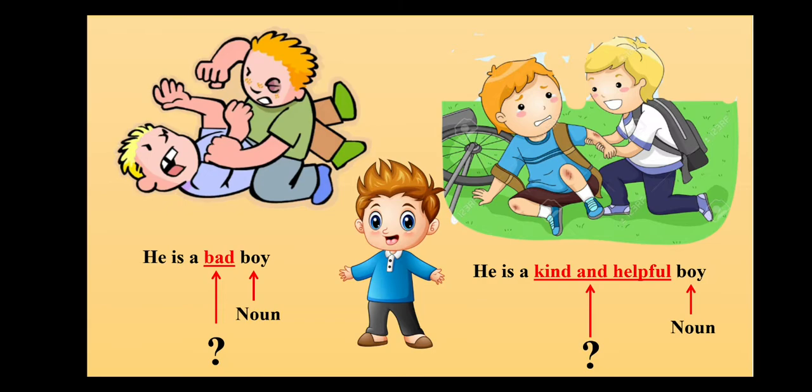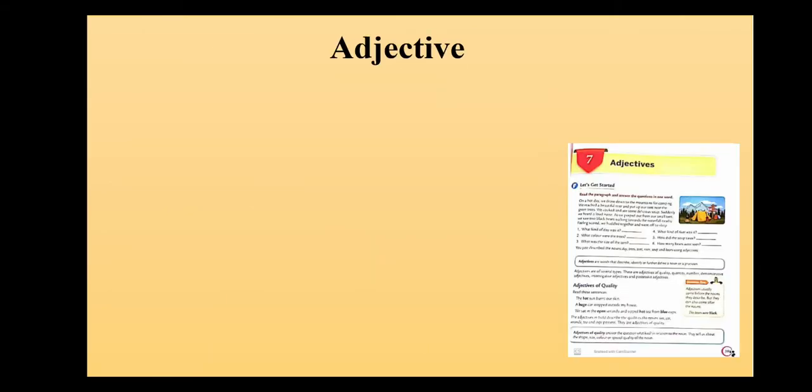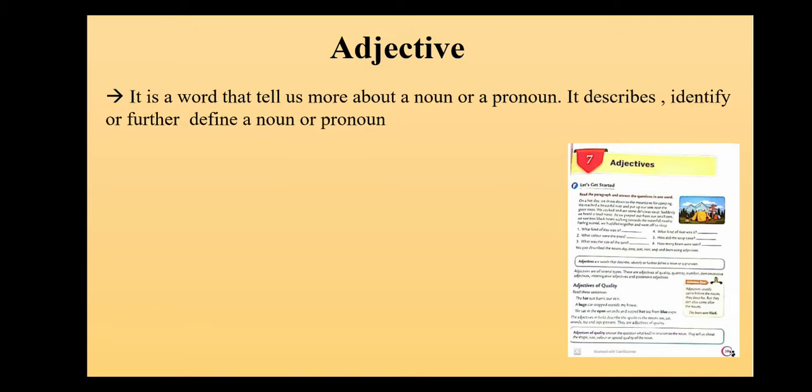That when we use some words in order to describe or identify or further define a noun or a pronoun, then it is said to be my adjectives. Okay, that's what we are going to read today. So first of all, let us know the definition. Adjective is a word that tells us more about a noun or a pronoun. It describes and identifies or further defines a noun or a pronoun.